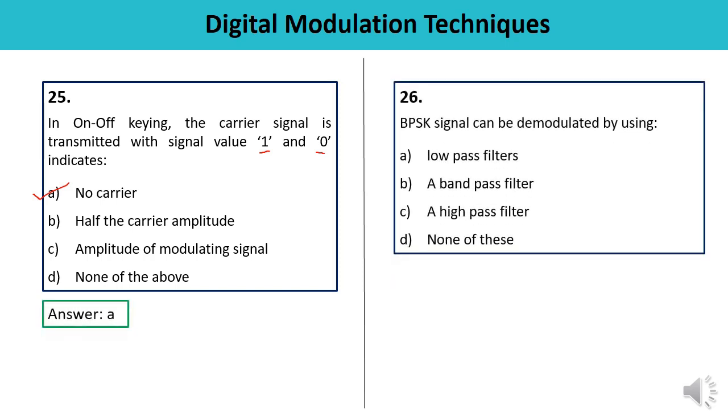Next question. BPSK, binary phase shift keying, signal can be demodulated using low pass filters, band pass filters, high pass filters, or none of these. You must have drawn the block diagram where you studied the detailed discussion. So BPSK signal can be demodulated using a low pass filter. It attenuates high frequency components and passes the low frequency. And this is the correct answer.